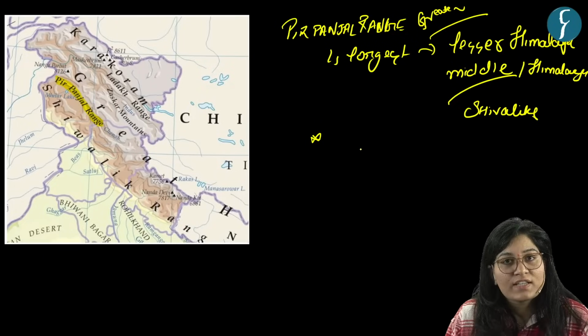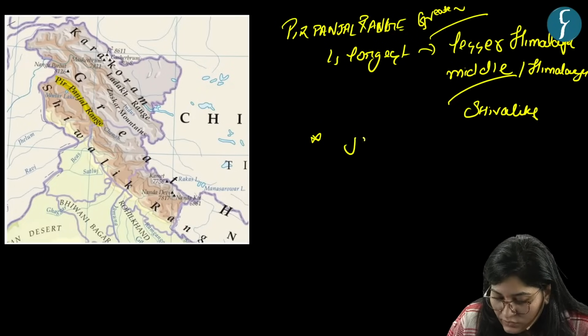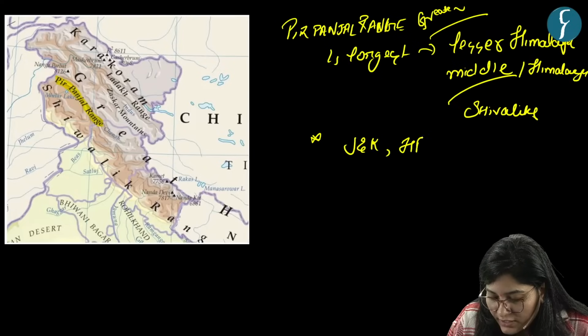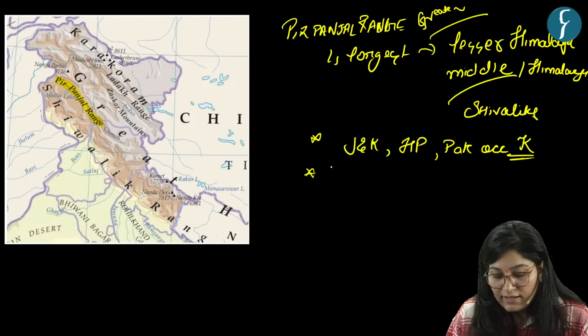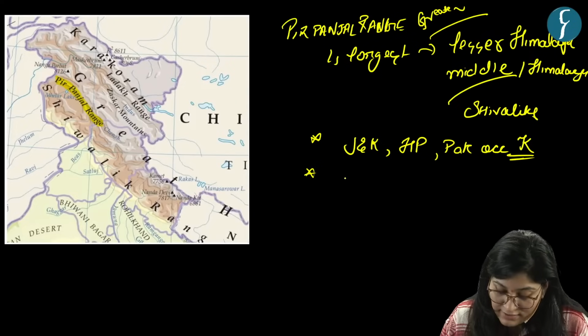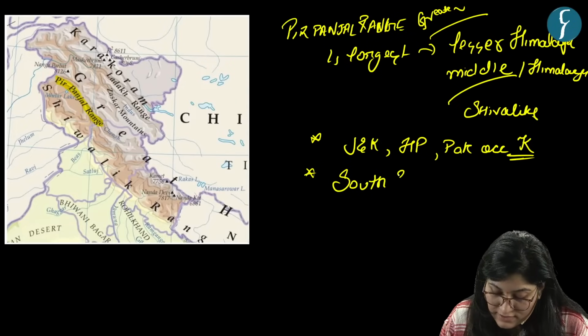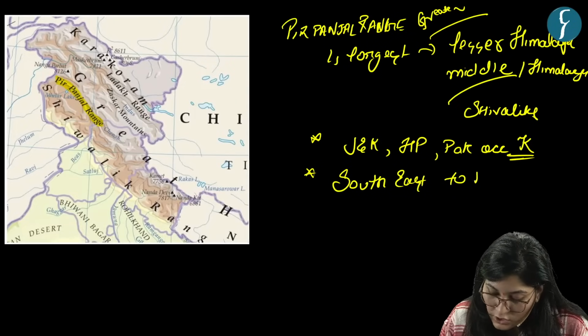It runs across two states, Jammu and Kashmir and Himachal Pradesh, and Pak occupied Kashmir. In which direction? In southeast to northwest.